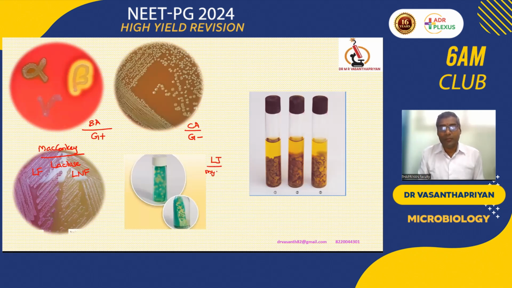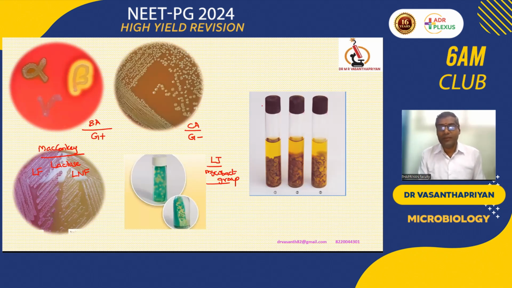Then coming to the Lowenstein Jensen medium, it is specific for the mycobacterial group. It is not only for Mycobacterium tuberculosis but also for other atypical Mycobacteria like kansasii, bovis, or fortuitum. So all the Mycobacteria except Mycobacterium leprae will grow in LJ medium.